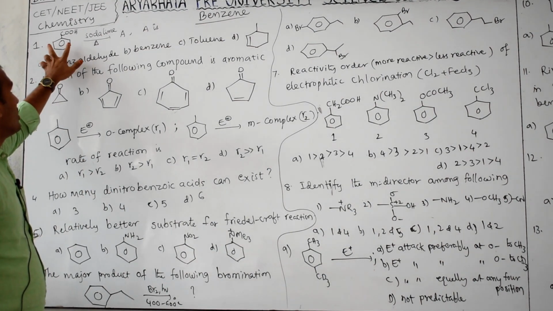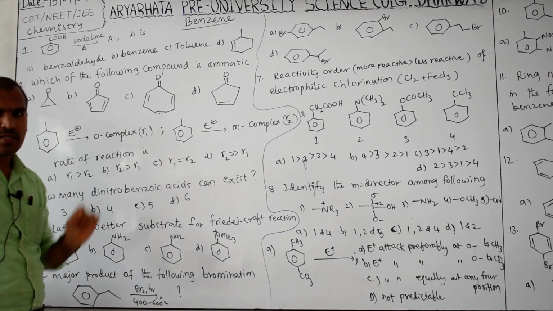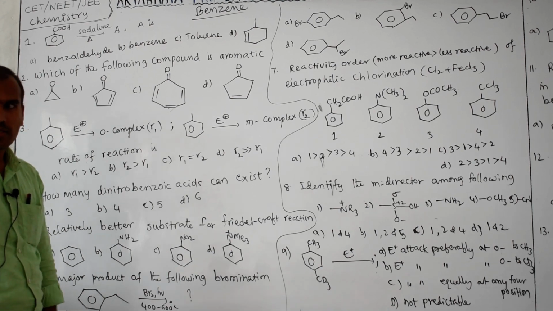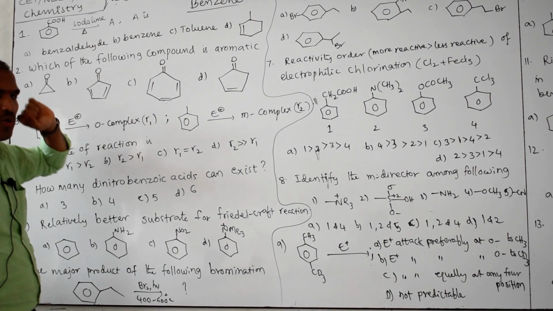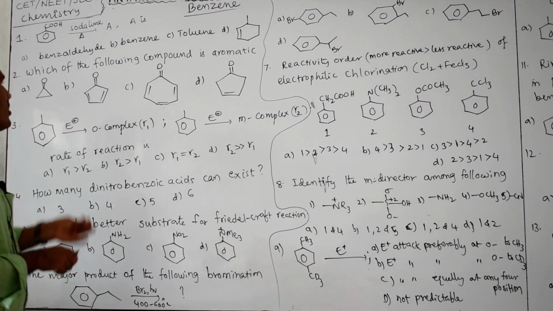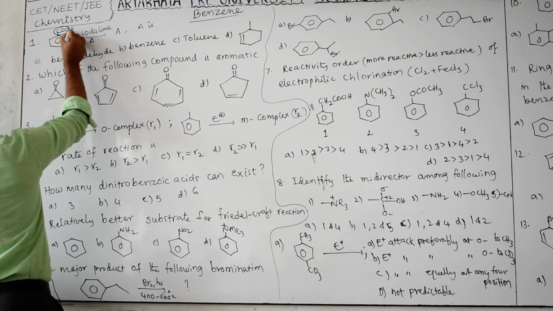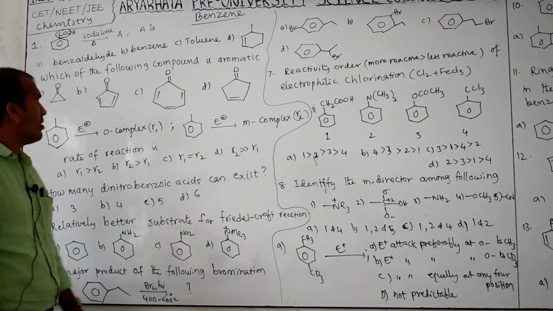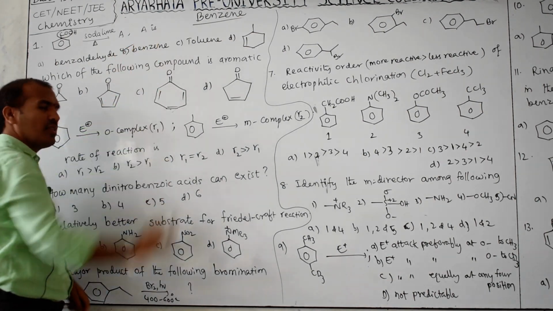Now this is benzoic acid with soda lime. Soda lime is a decarboxylating agent, NaOH plus CaO, that is soda lime. Heat symbol is there. With soda lime, you know that a one-carbon-less hydrocarbon forms. So this will be eliminated as CO2, and this H will be added here. Then what is the A? Benzene. Which option is there? Benzaldehyde. Benzene means B option is correct.